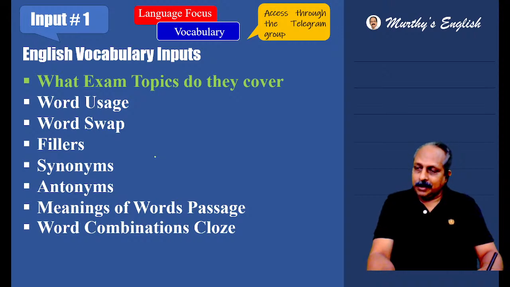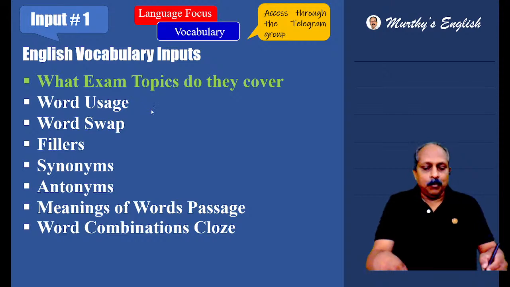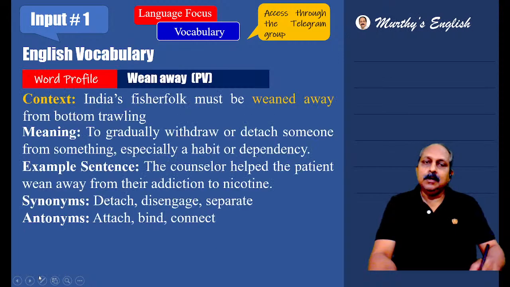Vocabulary is very important. Any competitive exam, otherwise also in one's career, if you want to become good at English, you've got to be good at vocabulary. But from the exam point of view, what are the exam topics? Word usage, word swap, fillers, synonyms, antonyms. In the passage, meanings of the words based on the context, close test, word combinations, exact words. All these come under exam topics, extremely useful. Let us see what the first word is.